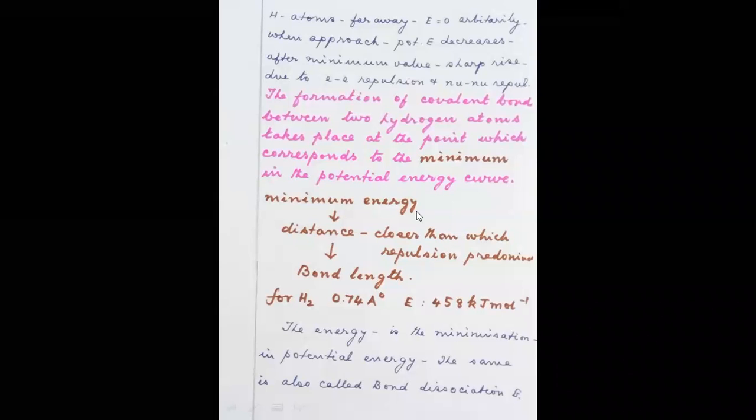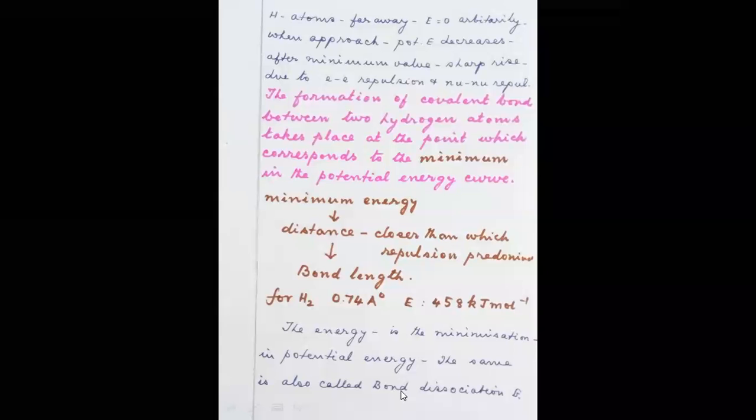That minimum energy corresponds to a distance, closer than which repulsion predominates, and that distance is called the bond length. For the hydrogen molecule, the bond length is 0.74 angstrom. And the energy that is minimized is 458 kilojoule per mole.